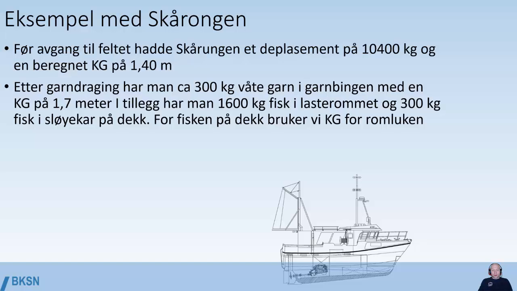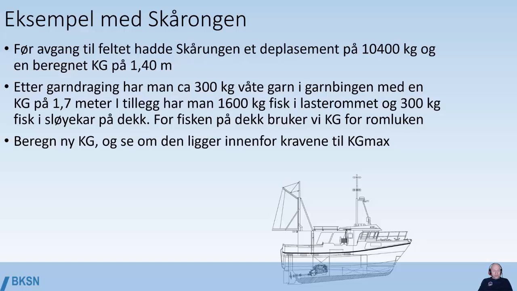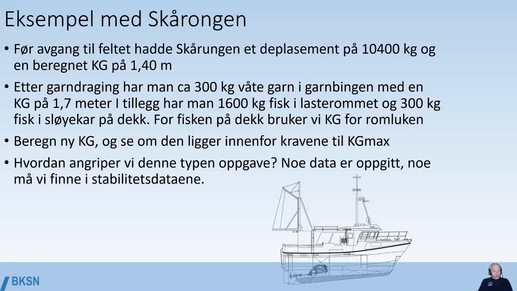In addition, you have 1,600 kilograms of fish in the cargo hold and 300 kilograms of fish on deck. We're going to calculate a new VCG and see if it's inside the limits for the VCG max. Now, how are we going to attack this kind of problem?